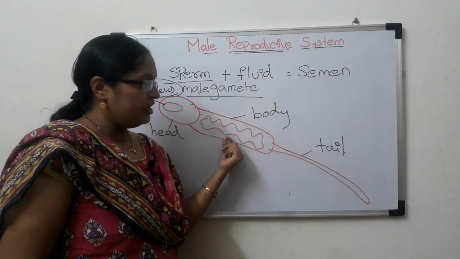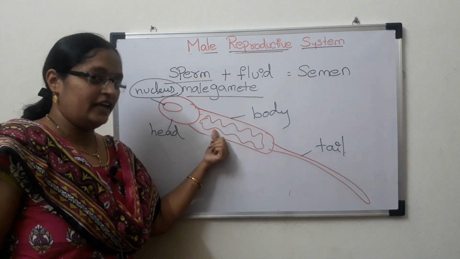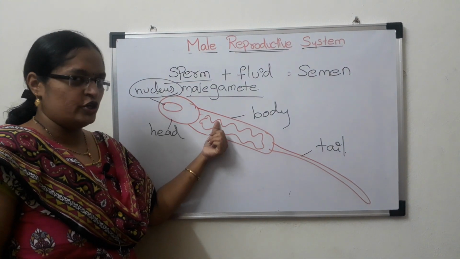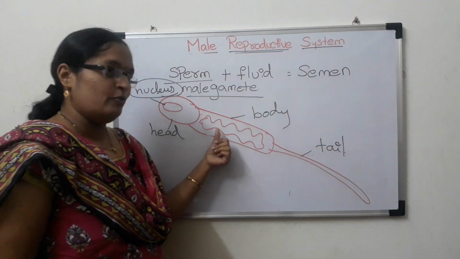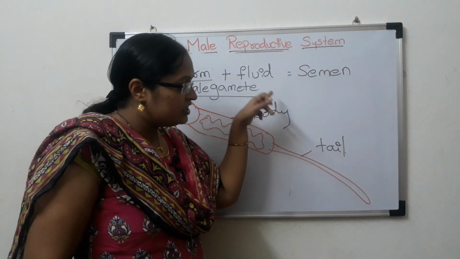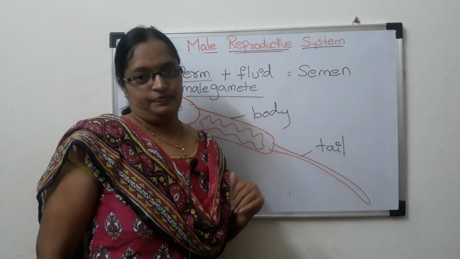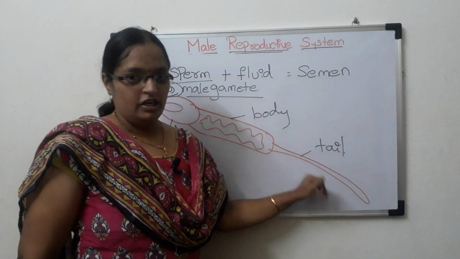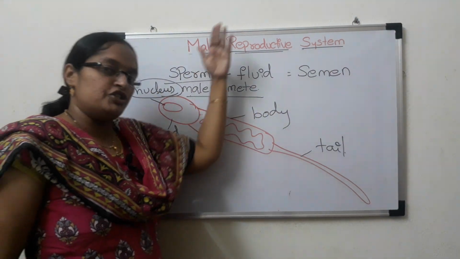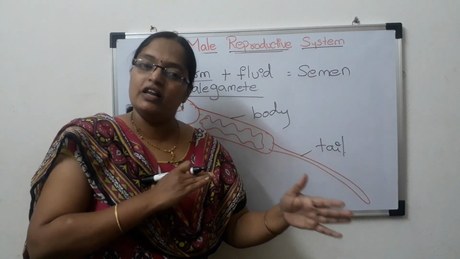The body contains mitochondria, which give energy. The powerhouse of the cell is the mitochondria. So the body, which contains mitochondria, supplies energy. With that energy, the tail shows movement. With that movement, the sperm cell reaches the ovum, where fertilization takes place.